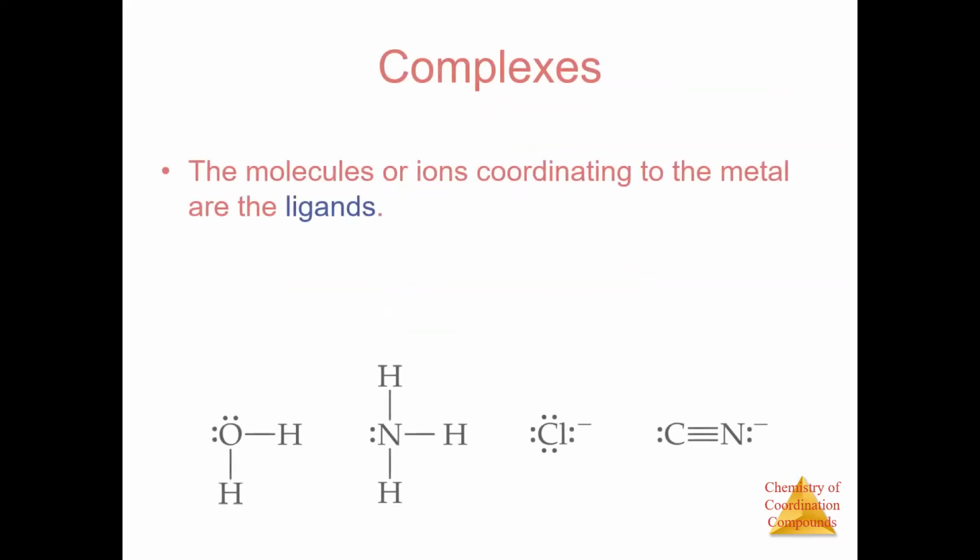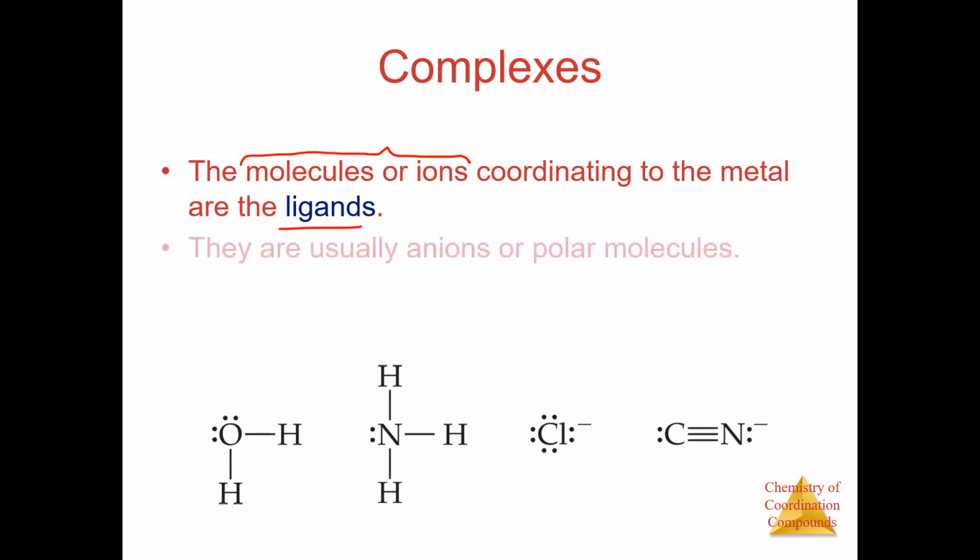Here we have ligands, and the ligands are the molecules that are coordinating with the metal. If they ask you what is a ligand, then you write molecules or ions. This is important. It can be a molecule or it can be an ion also, coordinating to the metal. They are usually anions and polar molecules. So these are not non-polar. For example, water, you can see it has delta negative here and delta positive here. So these are generally polar molecules or they can be anions.